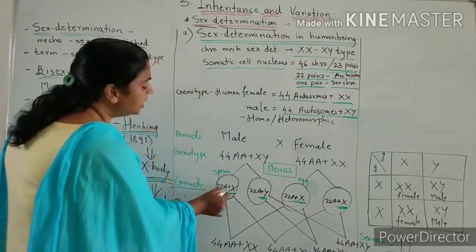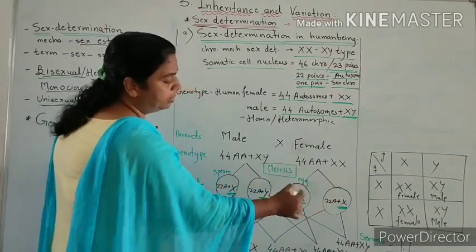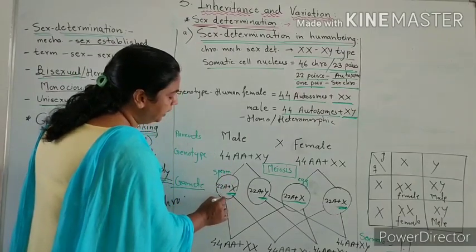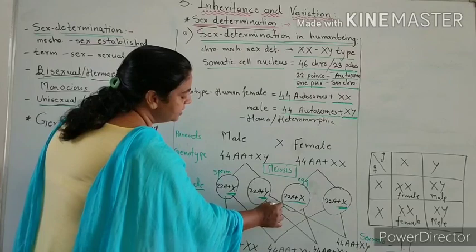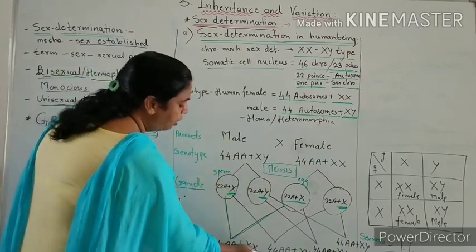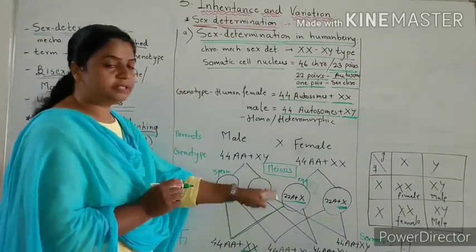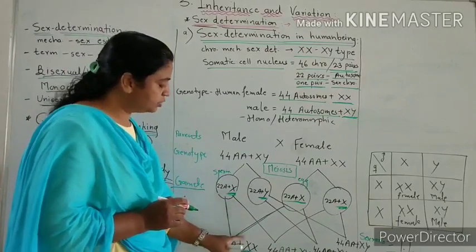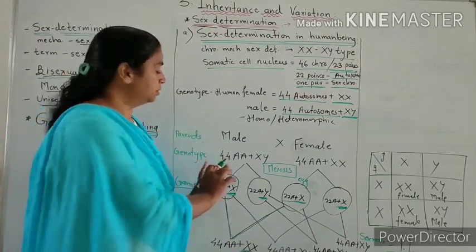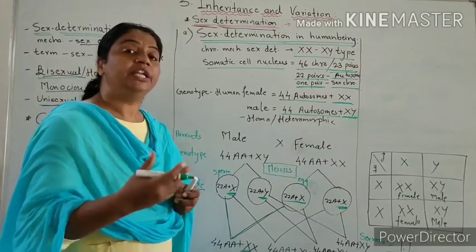When a sperm containing X chromosome fuses with any egg, because all eggs are one type, only X type, the result is XX. That is 22 plus 22, 44 autosomes, and sex chromosomes X and this X. When the sperm and egg fuse, that is, fertilize, they form a diploid zygote.